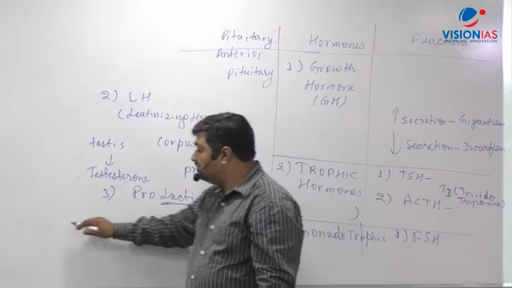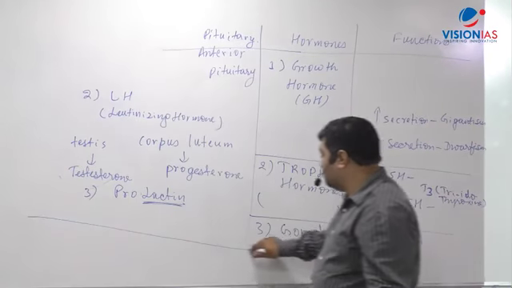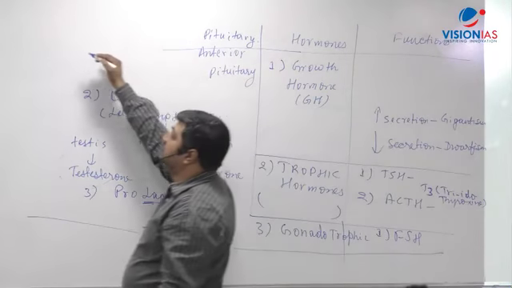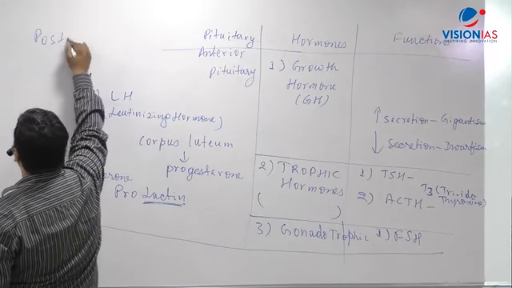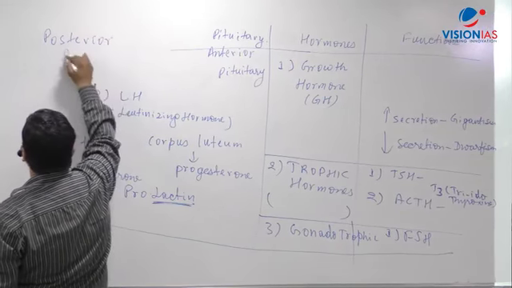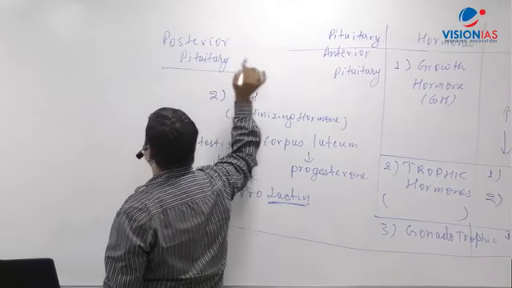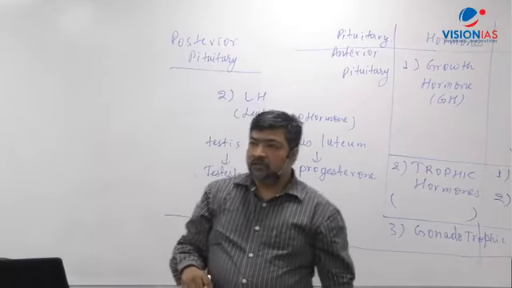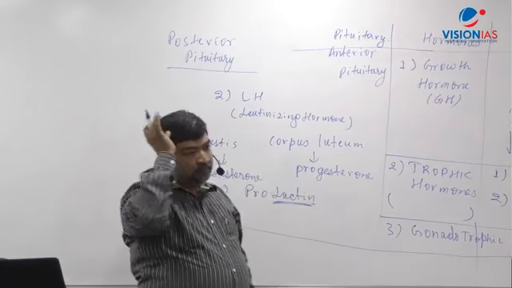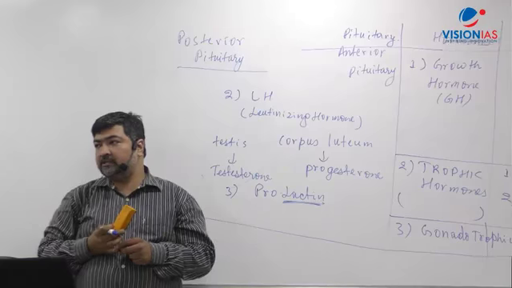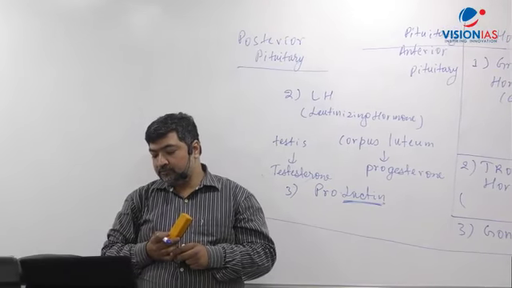Now what you can write here? Draw a line here, and then write anterior. Now I'm coming to posterior. Just write there posterior pituitary. Now in the middle column you can write ADH. You just write antidiuretic hormone.